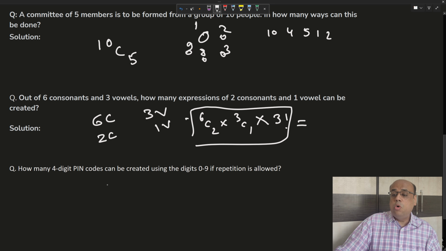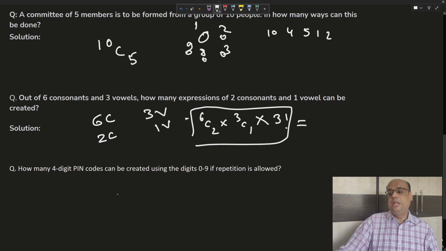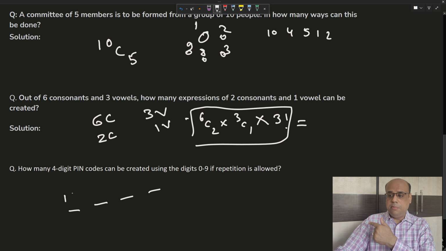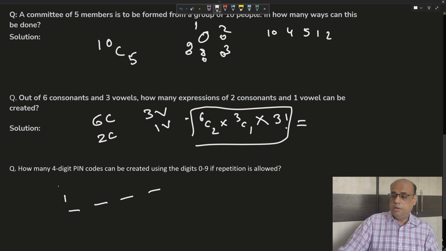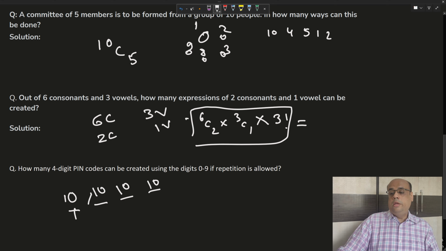How many 4-digit pin codes can be created using the digits 0 to 9 if repetition is allowed? Okay. So 1, 2, 3, 4. Repetition is allowed, which means same number can happen in four places. So this can be filled up in 10 ways, this in 10, this in 10, this in 10. So once we multiply it, is this the answer?